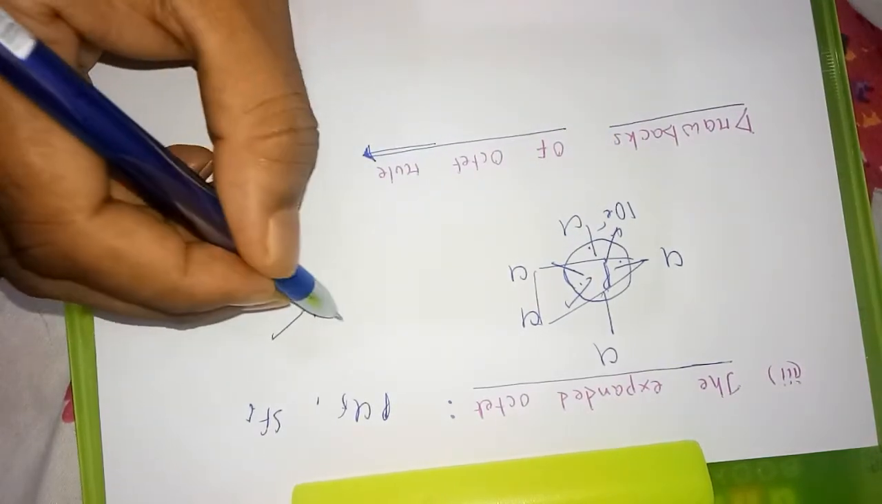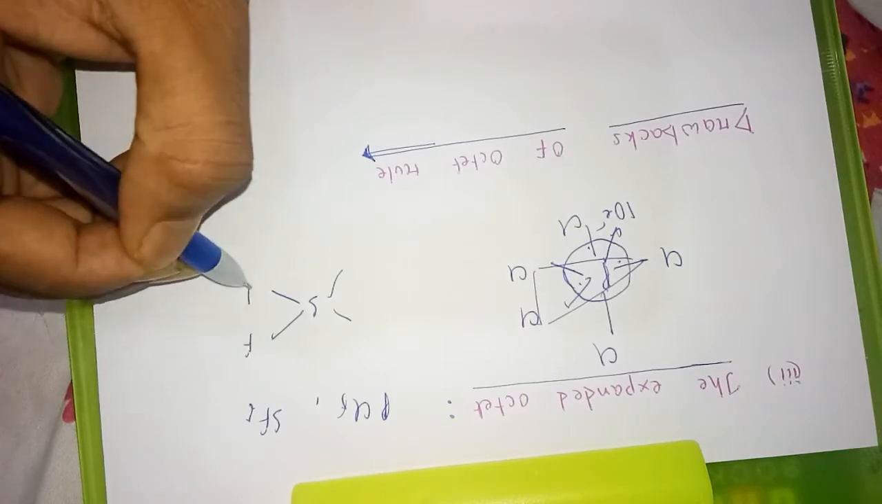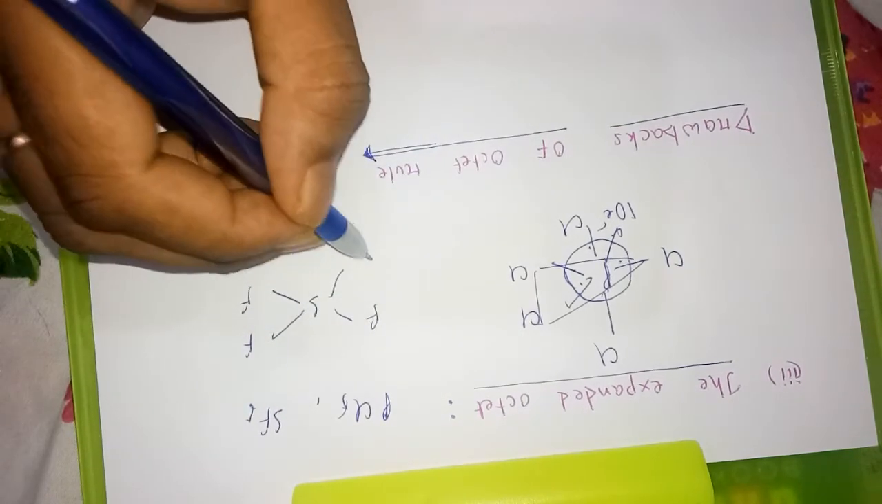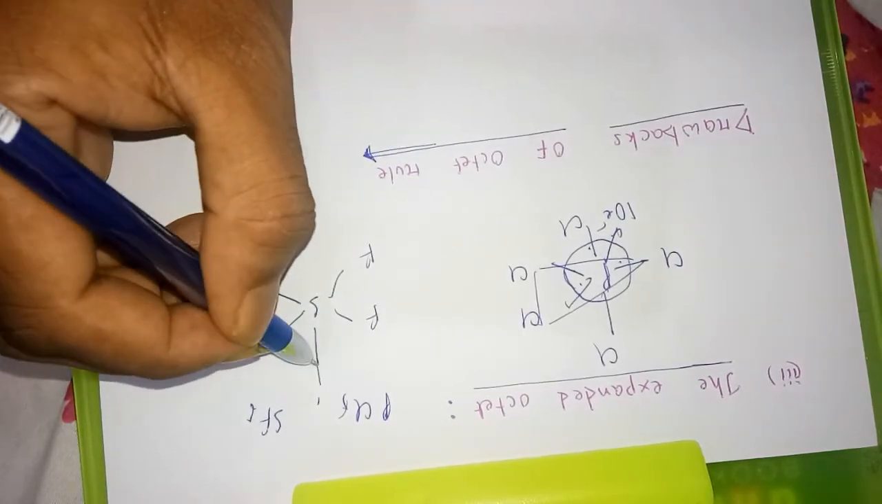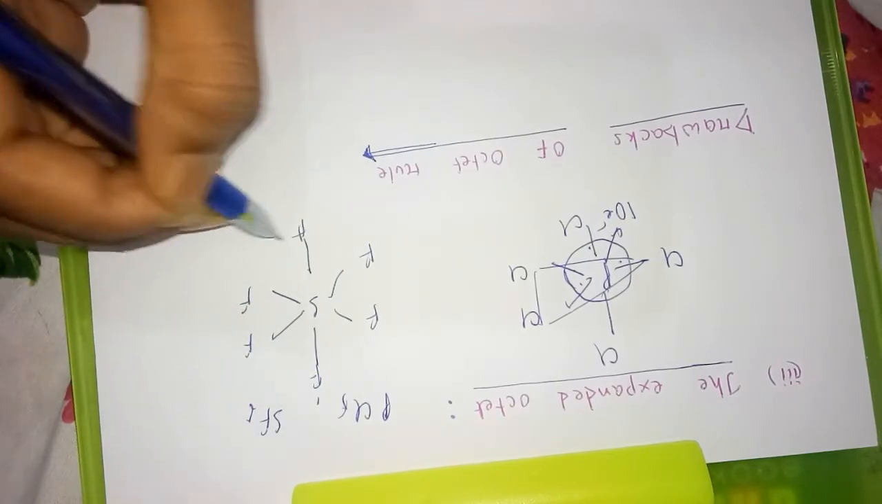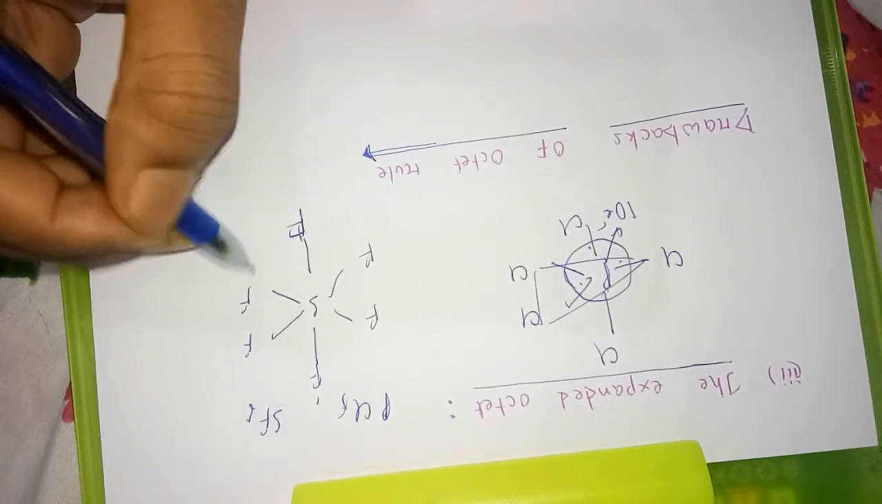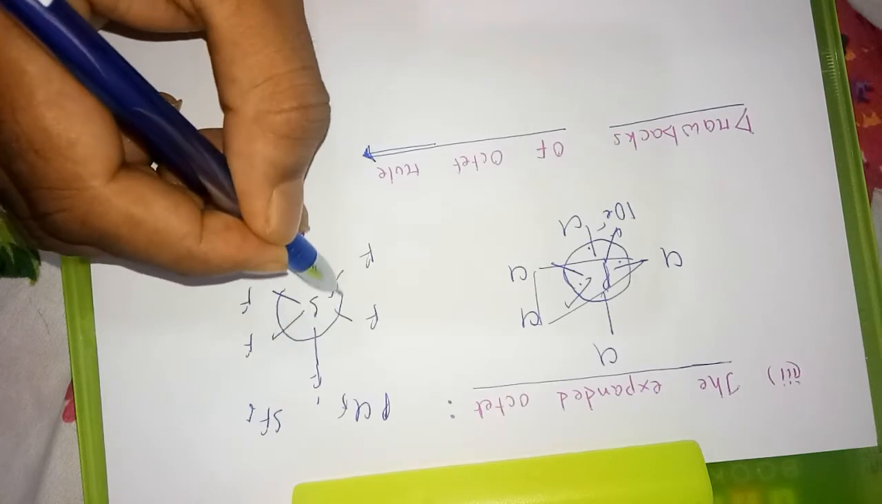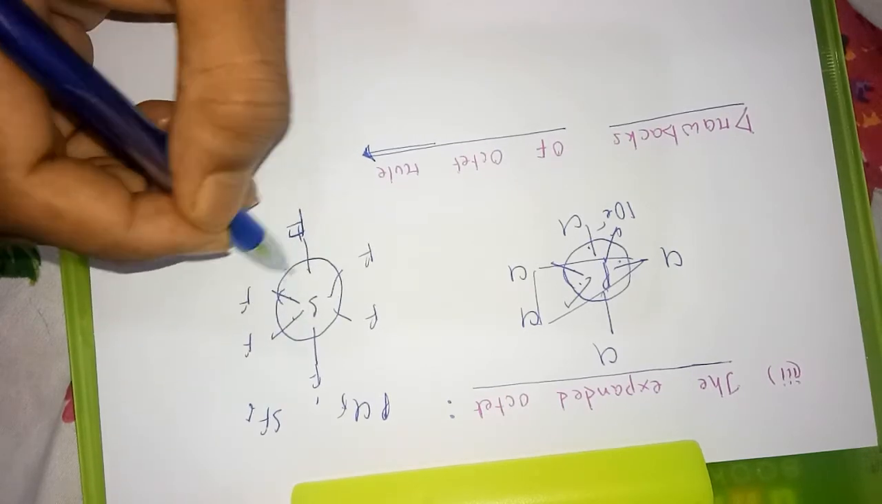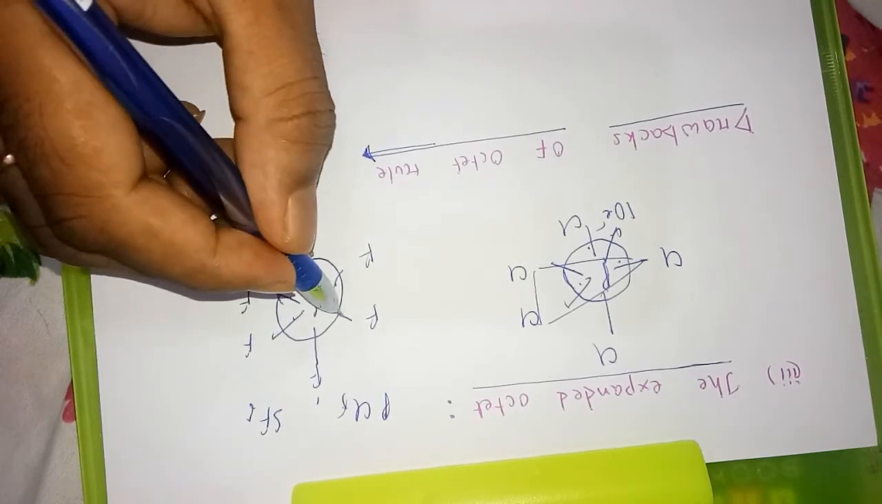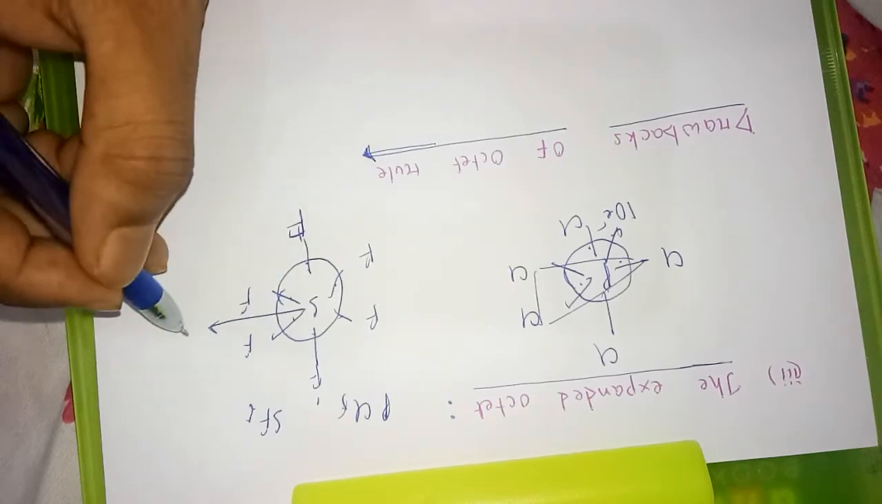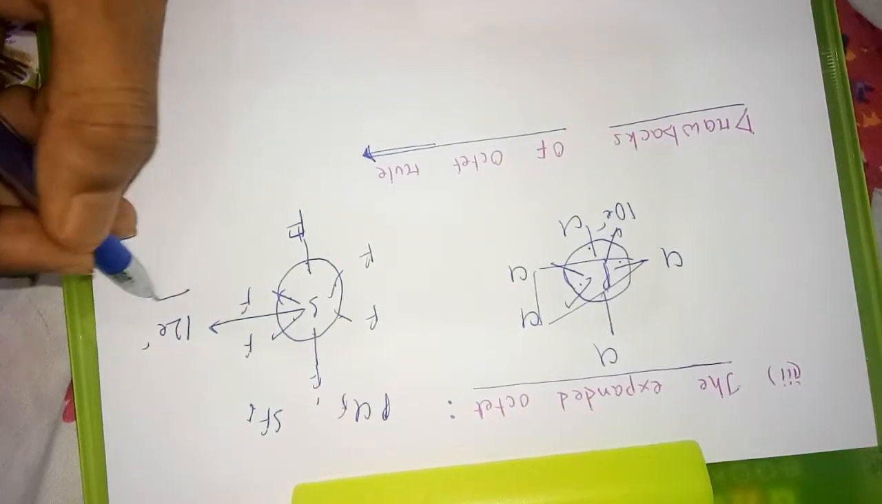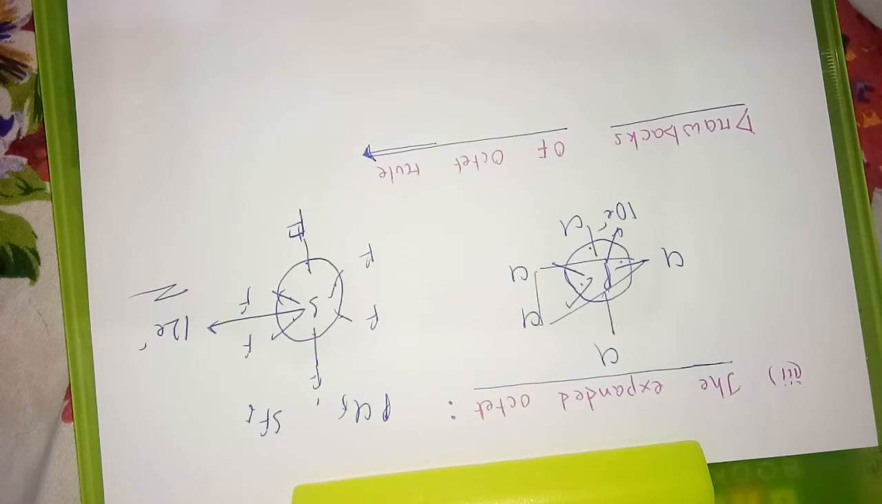SF6, the structure is this one. Sulfur hexafluoride. Now if you count the number of electrons surrounding that sulfur, 2 plus 2 is 4, plus 2 is 6, 8, 9, 10, 11, 12. So 12 electrons. So these are the expanded octets. In this, the octet rule is not valid.